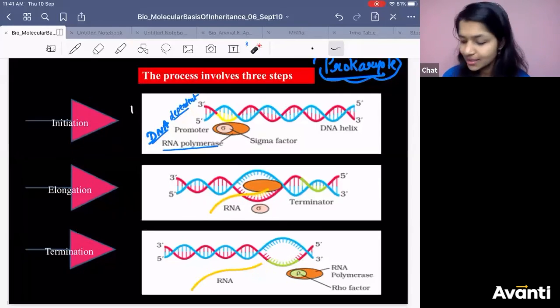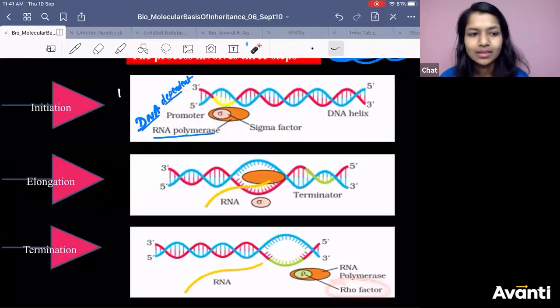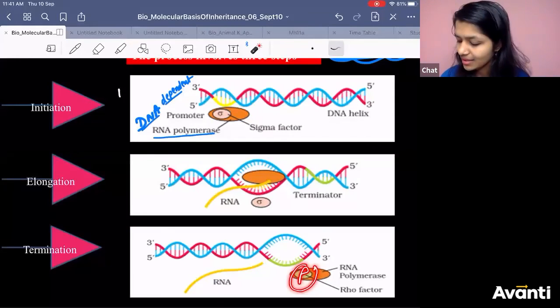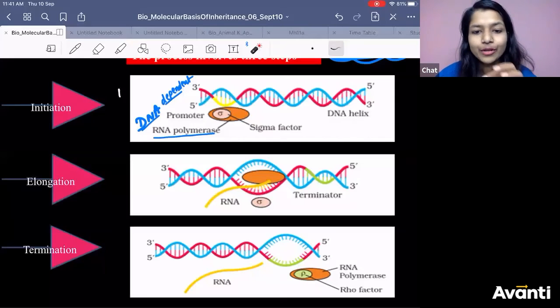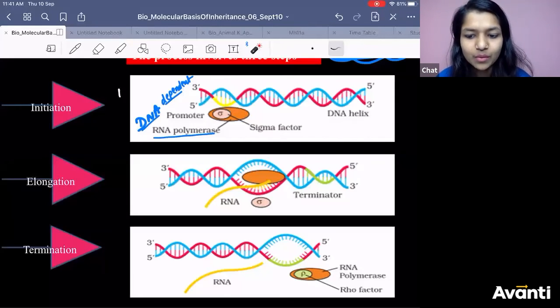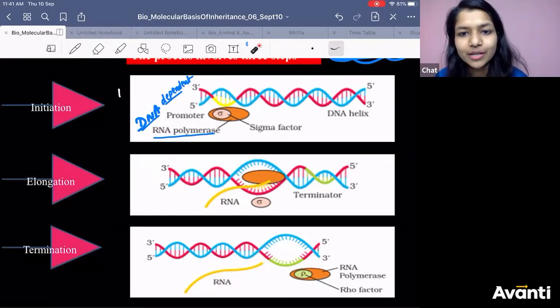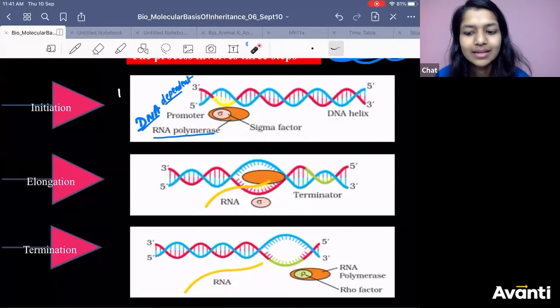And that factor is Rho factor. The moment it recognizes it, the RNA will come out, the RNA polymerase will come out, and you will get mRNA. Is it clear? What is the factor which recognizes the termination region? It is Rho factor of RNA polymerase.